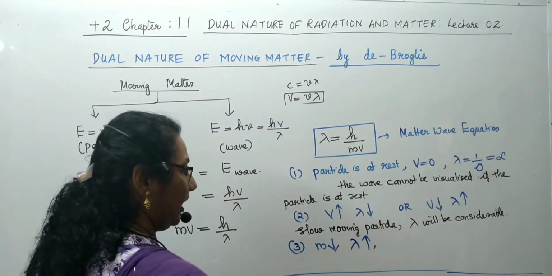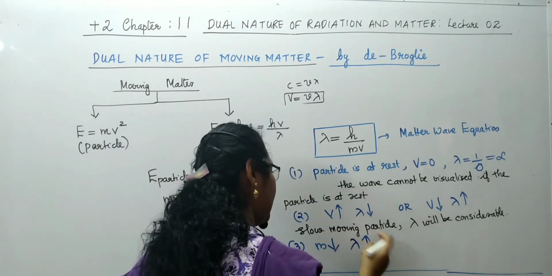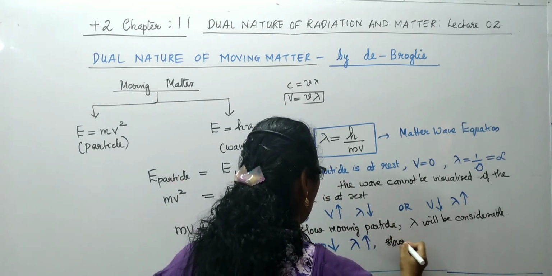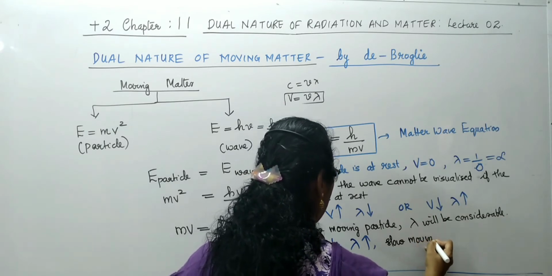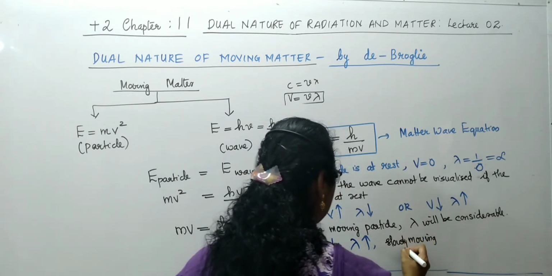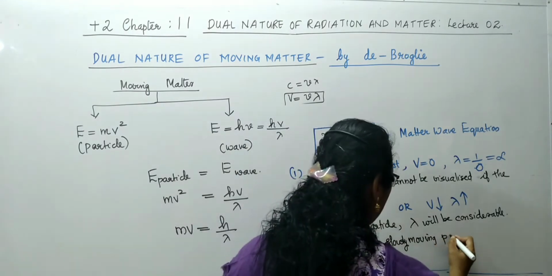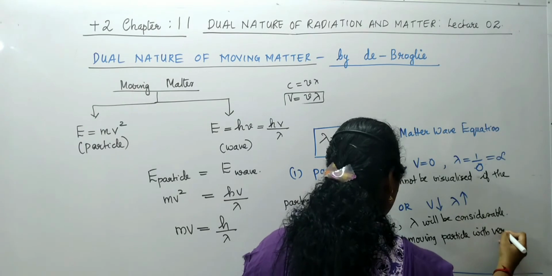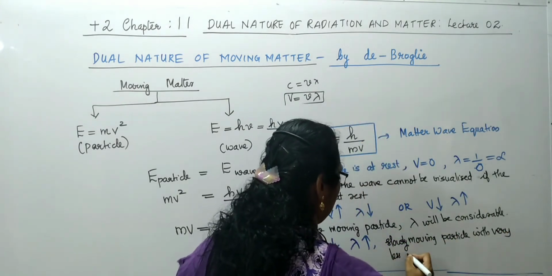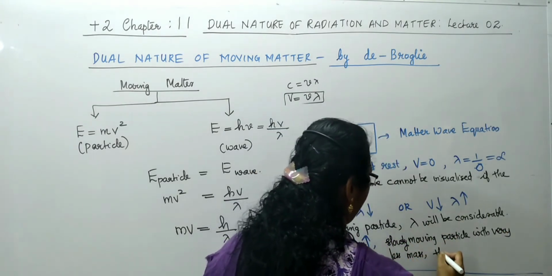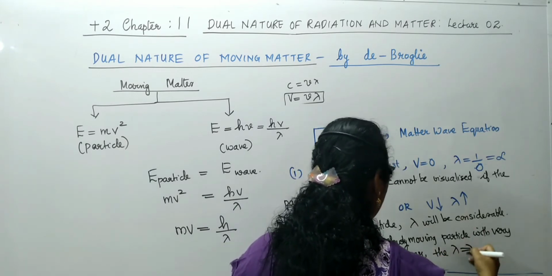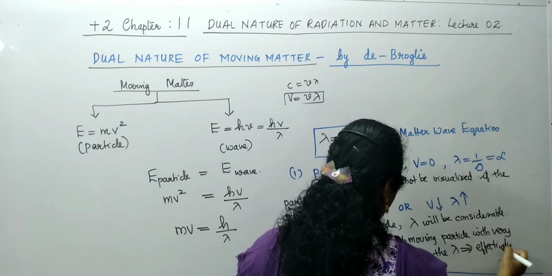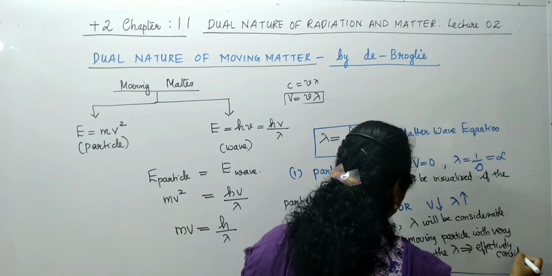That is, for a slowly moving particle with very less mass, the wavelength will be effectively considerable. That was the importance.